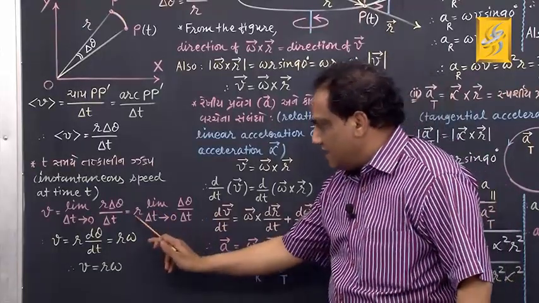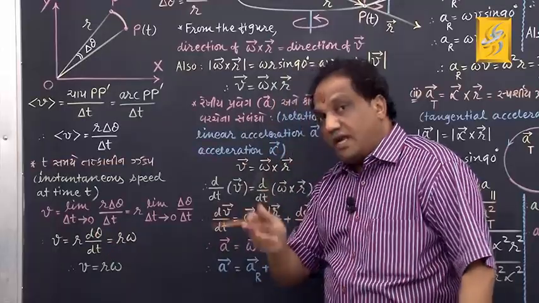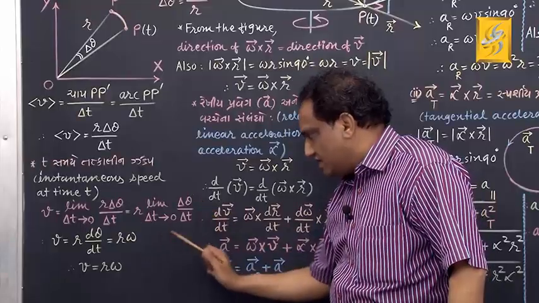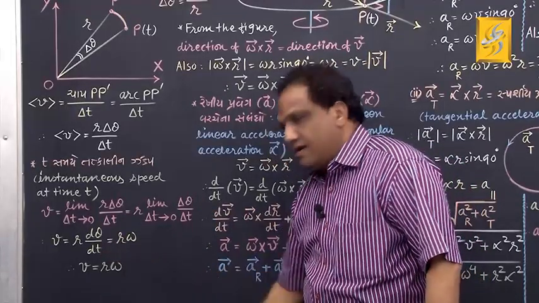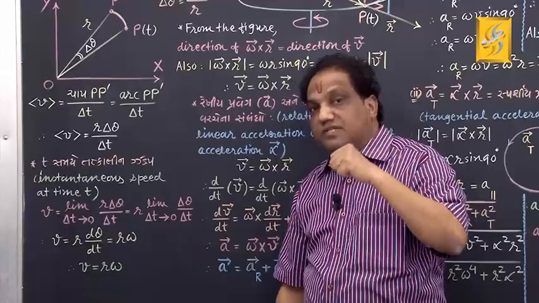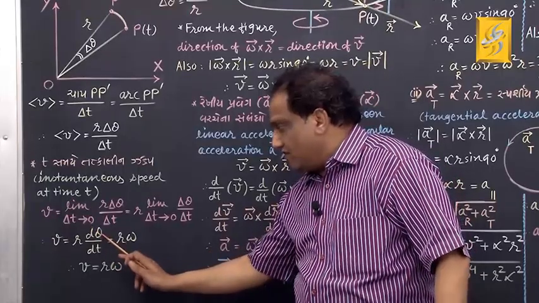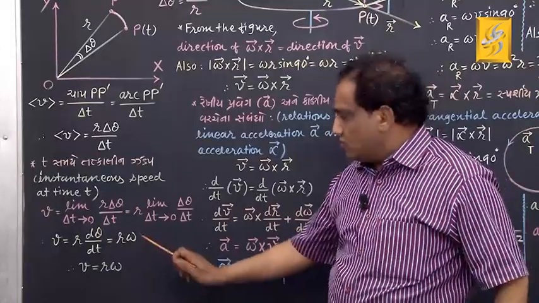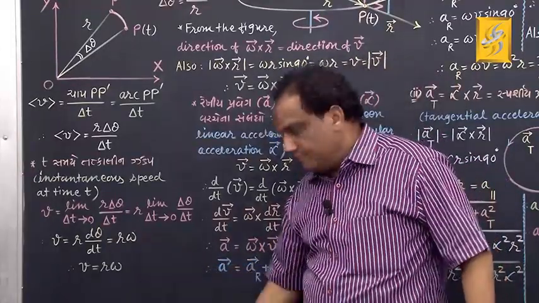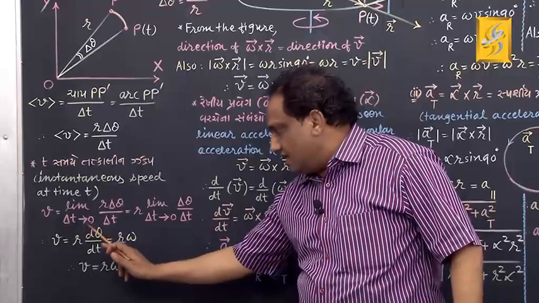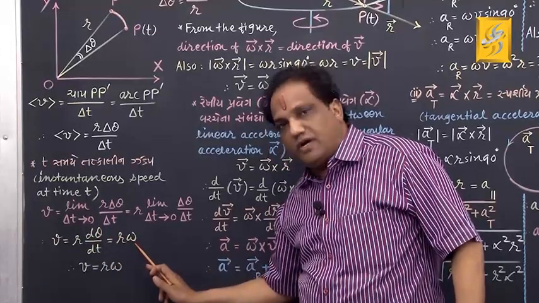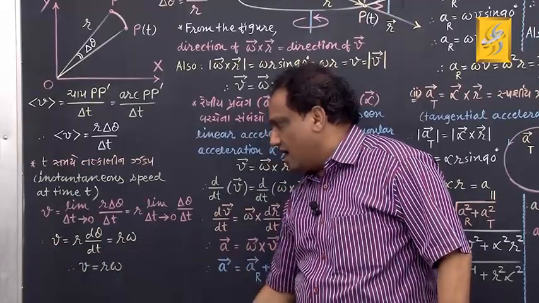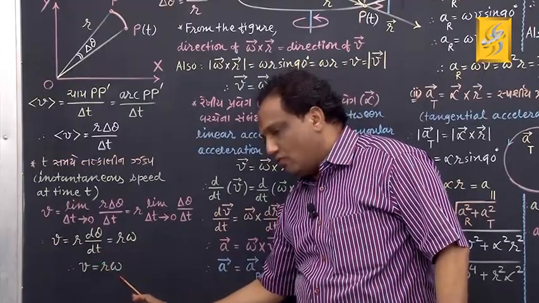Now r as it is, correct? But in the language of calculus, what is this? It is d theta by dt. Last time we studied that the time rate of change of angular position gives the instantaneous angular speed, shown by the symbol omega. So r as it is, and d theta by dt is nothing but omega. Got it? So ultimately we have got v equals r omega.